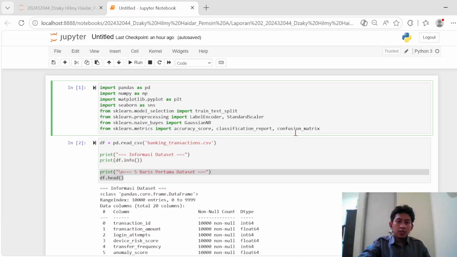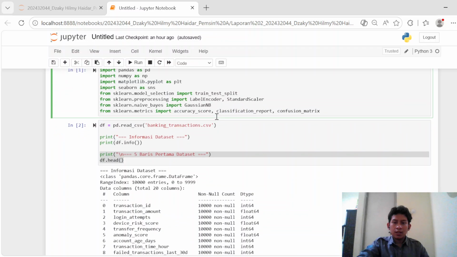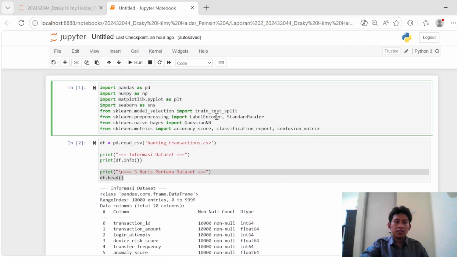And today, I would like to present my practical report on the machine learning course, in which I focus on developing intelligent computing or machine learning solutions for banking fraud detection. So let's begin with the core part, which is data loading and initial exploration.